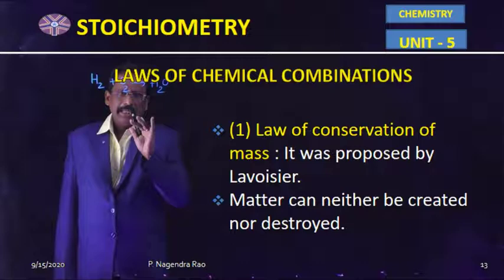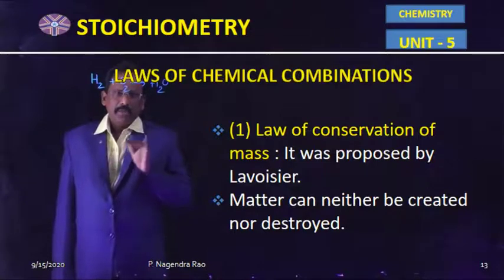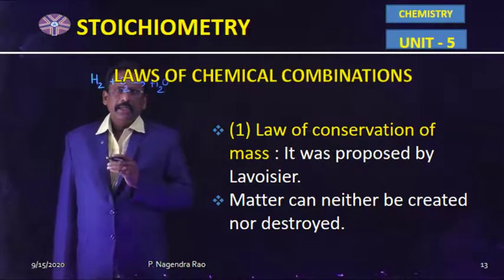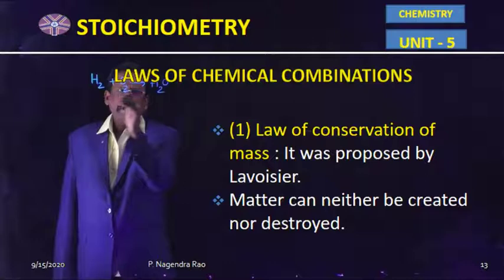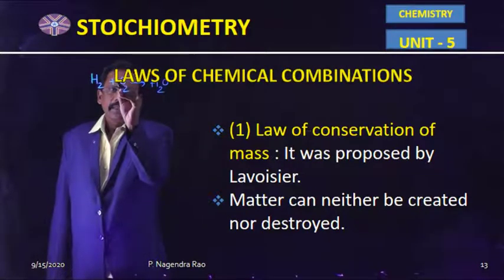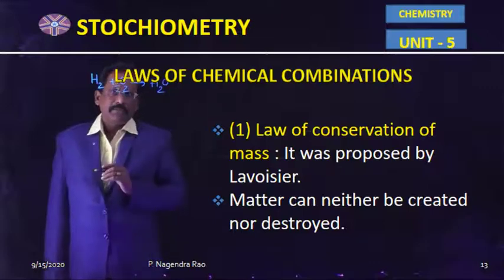That means every chemical equation should be balanced in terms of atoms. In this chemical reaction, hydrogens are balanced. To balance the oxygen atoms, it is multiplied with half.